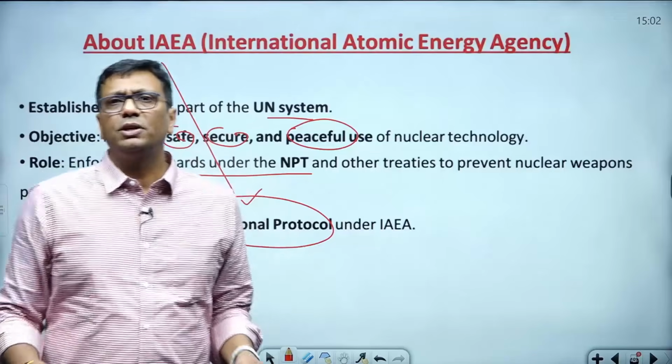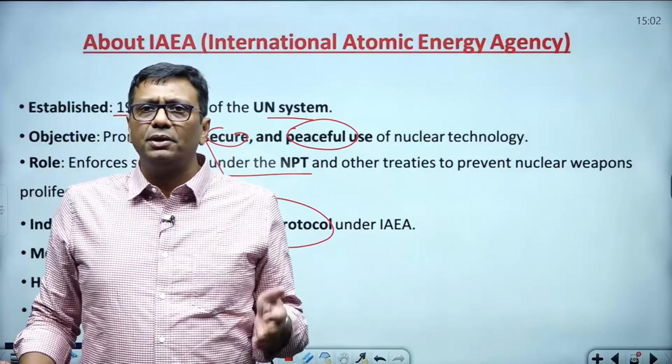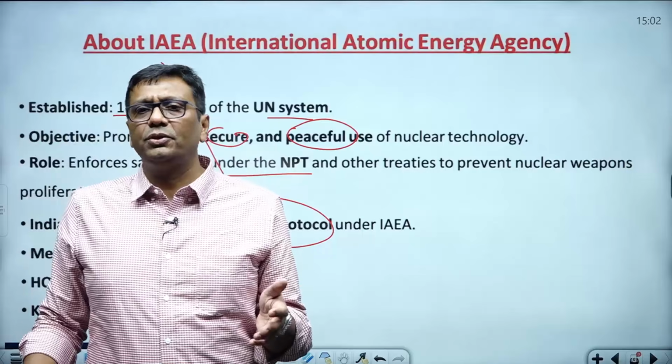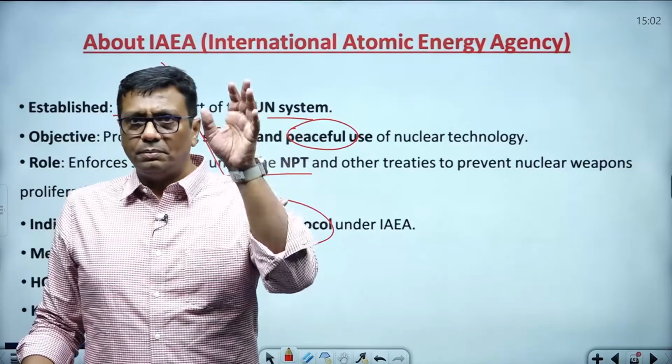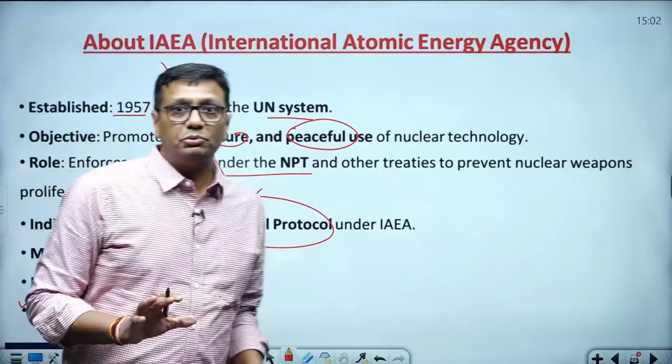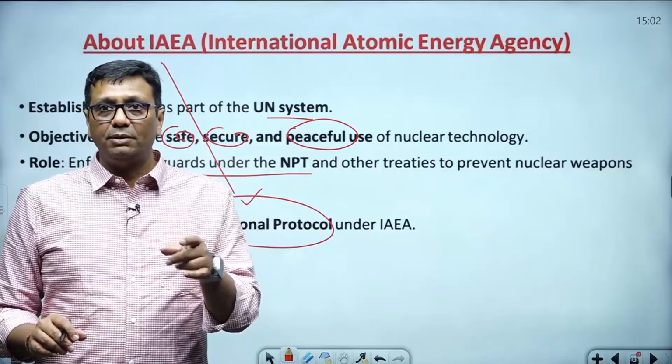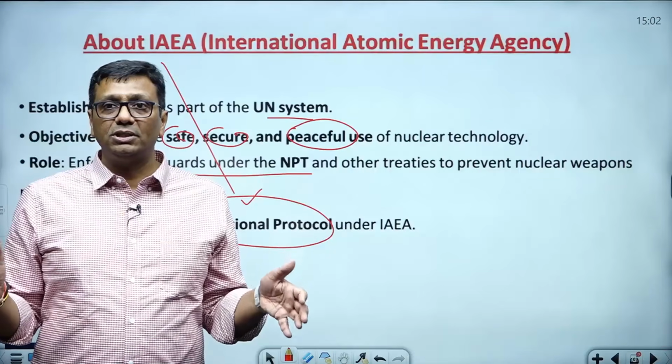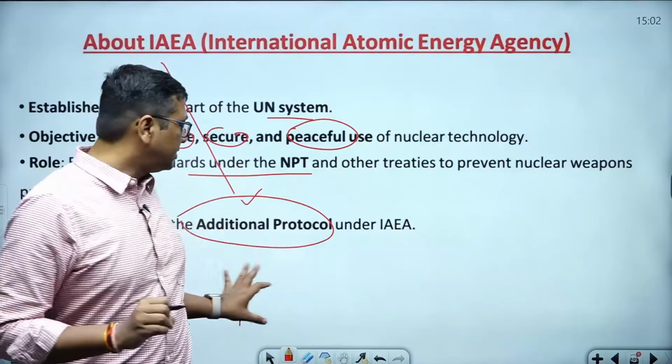Atom for Net Zero is the initiative of IAEA. Atom for Net Zero means what? If we utilize nuclear energy for power generation, it is one of the best options. I told you, guys, about Dubai, because nuclear energy has massive potential for power generation with no greenhouse gas emission. This is all here in this case.